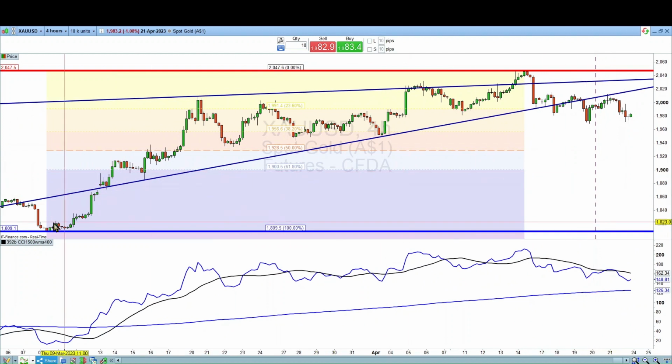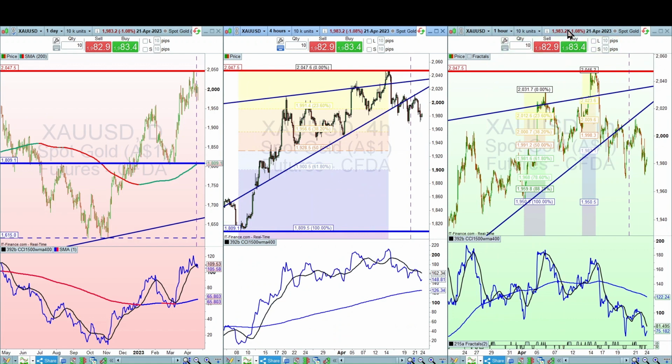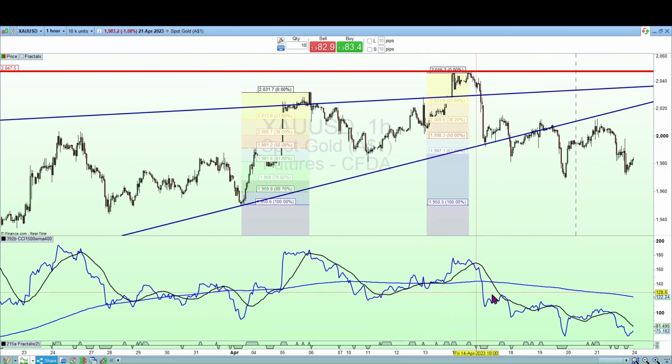You can see there as well during that Fibonacci retracement from that low at 1809 to that high at 2047, it's retraced and broken through the 23%, which is the 1991, and it's halfway down between the 23 and the 38%. And the 38% is at 1956, so it's sort of hovering in there in a little range on the 4 hour period. On the hourly, that's broken to the downside on the CCI, which is a weakening signal.